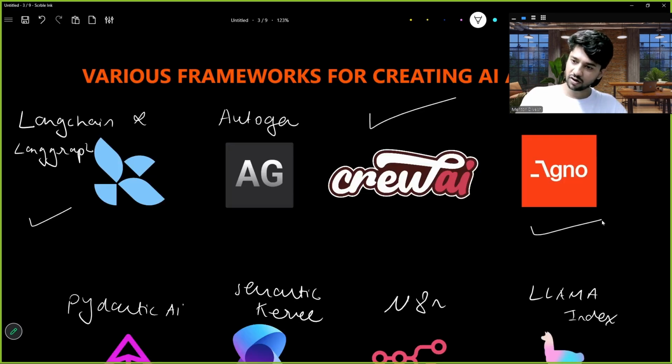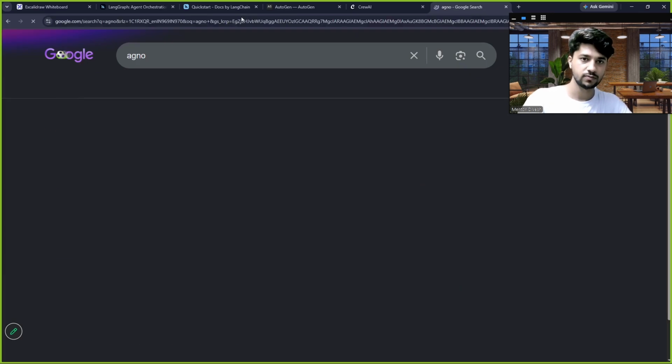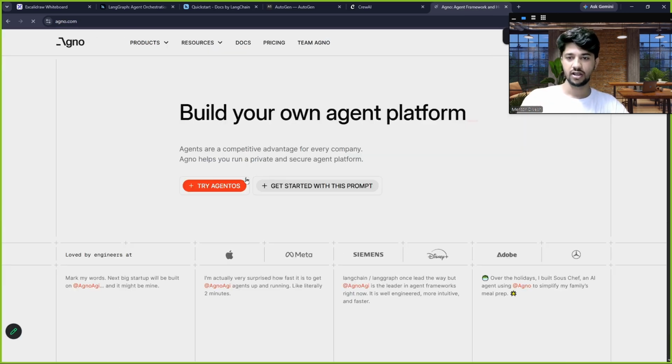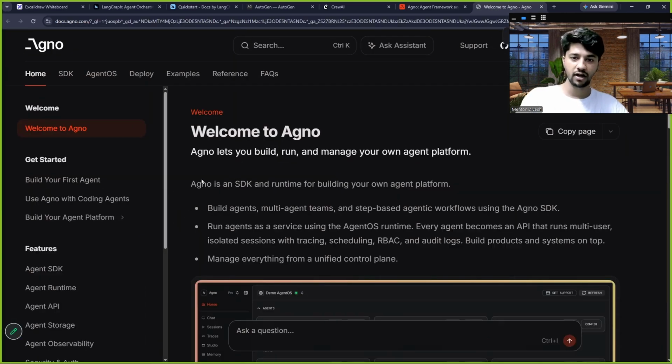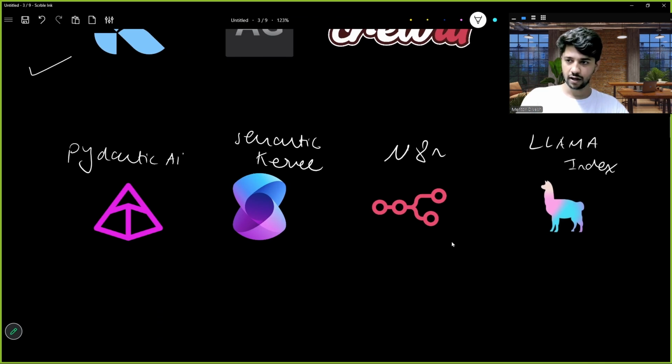Similarly, we have another framework by the Agno organization. Agno is a newly coming up organization. See, this is faster. Agno is used to make enterprise grade AI agents. They give us something called Agent OS, agent operating system. So an AI agent which sits inside your computer and controls your computer, reads your computer details and all those things. Agno. Again, this will also have docs, and you can read the introduction and everything. All right. Now I will talk about all of these as well. Let me talk about all of these.